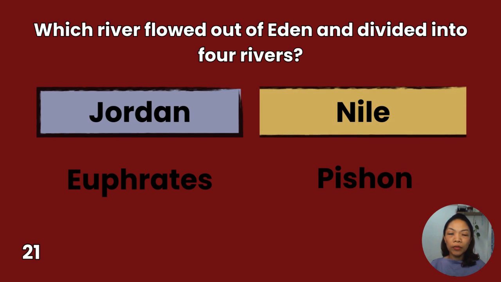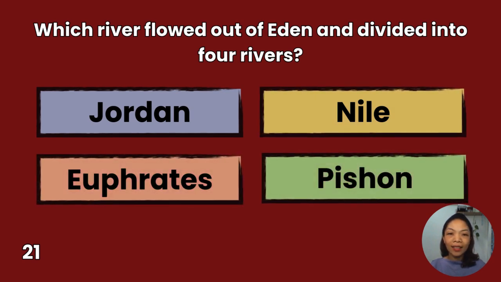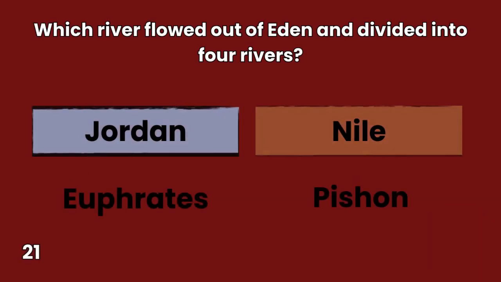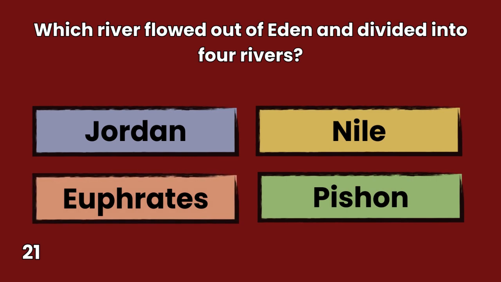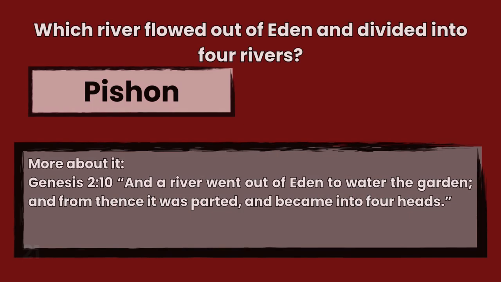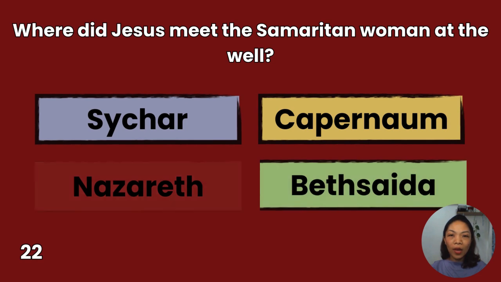21. Which river flowed out of Eden and divided into four rivers? Jordan, Euphrates, Nile, Pishon. You have 10 seconds to answer. The answer is Pishon, Genesis 2:10. And a river went out of Eden to water the garden, and from thence it was parted and became into four heads.